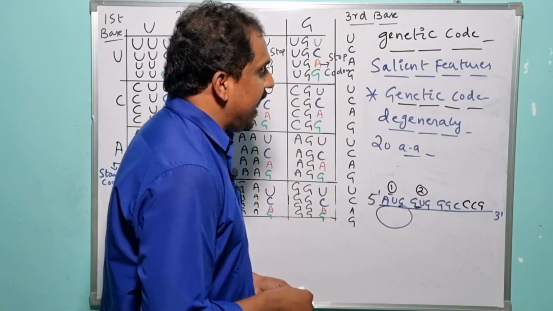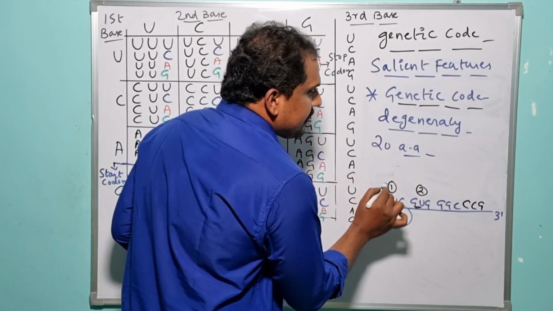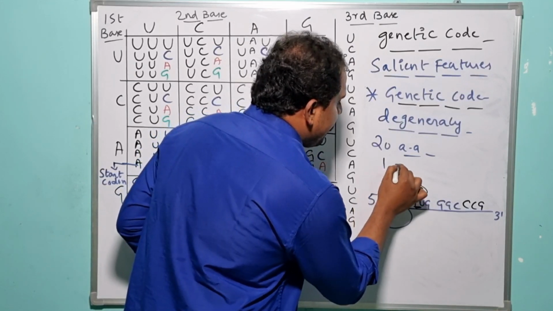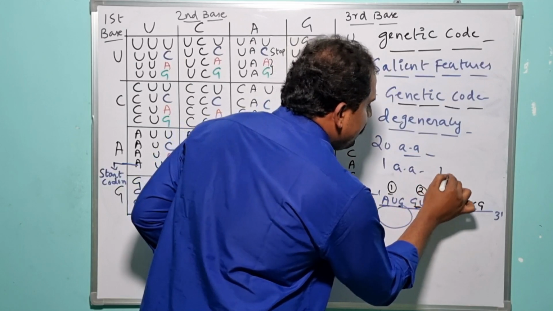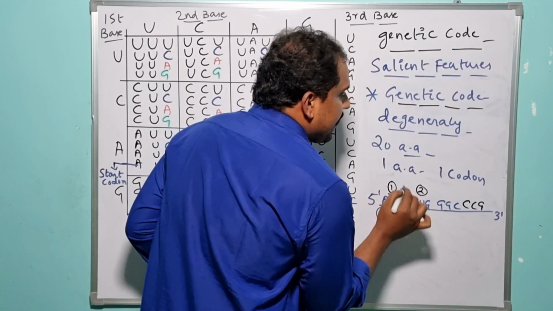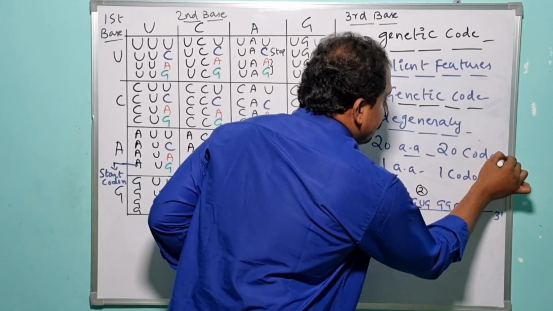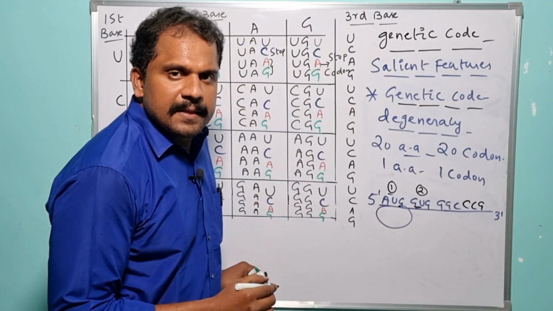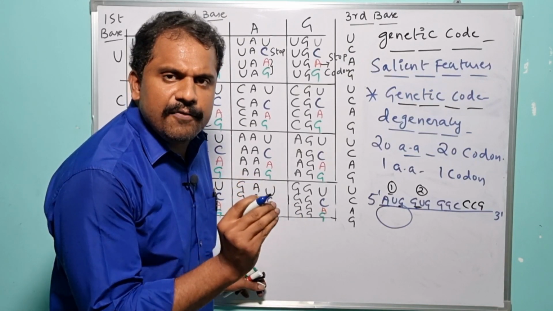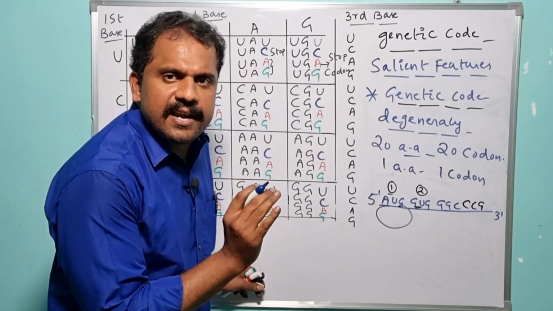So according to the degeneracy of the genetic code, if one particular amino acid encodes only one particular codon, under such condition, 20 amino acids would be capable of encoding with only 20 codons. Then what about the other 41 codons here? The other 41 codons would remain as useless codons. So this is not at all applicable.